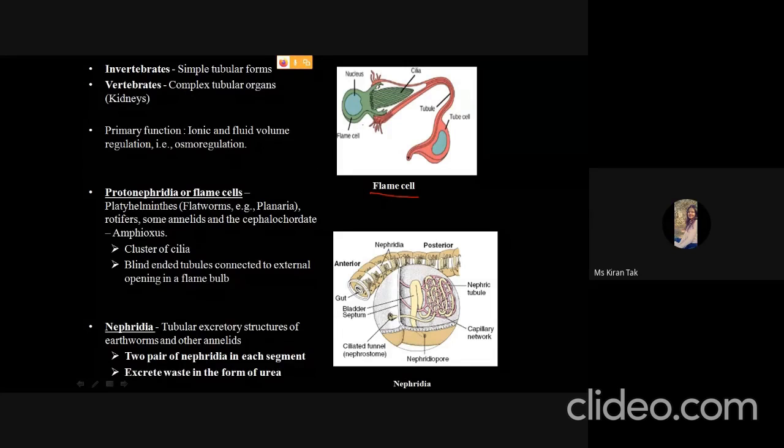These flame cells have a cluster of cilia. The cilia move the excretory product inside the cell. The cell has a nucleus.